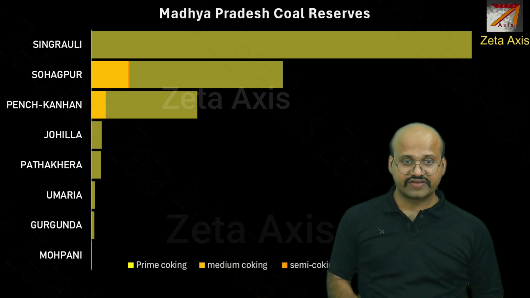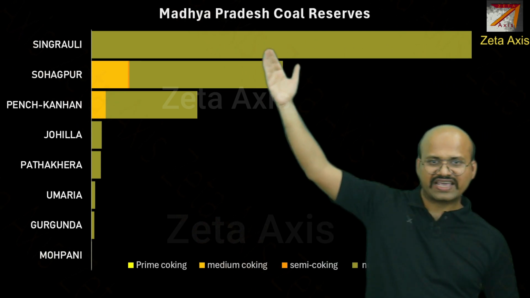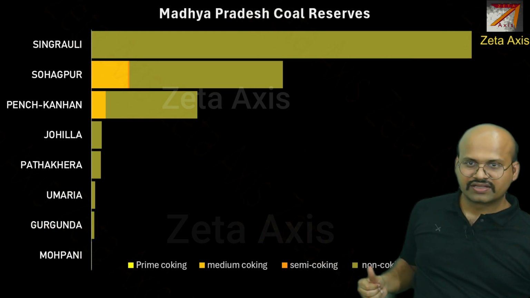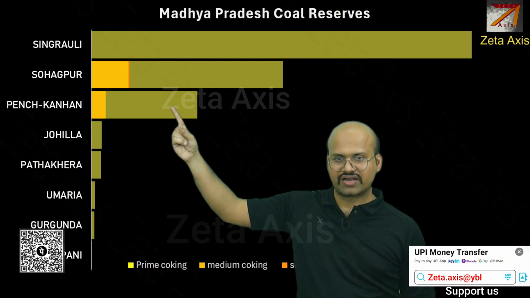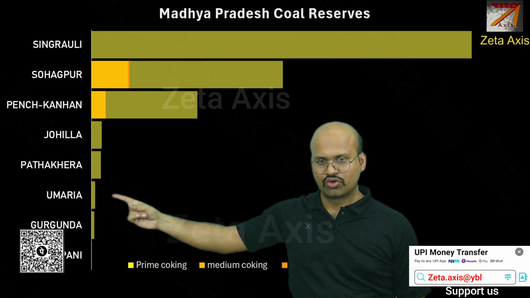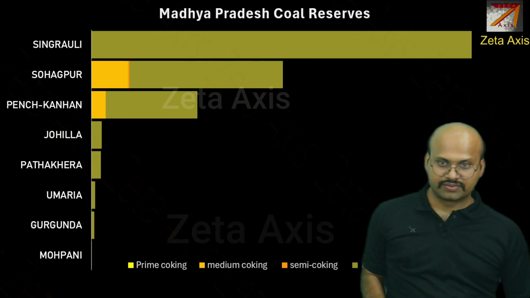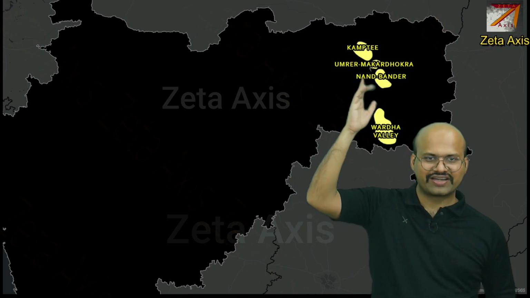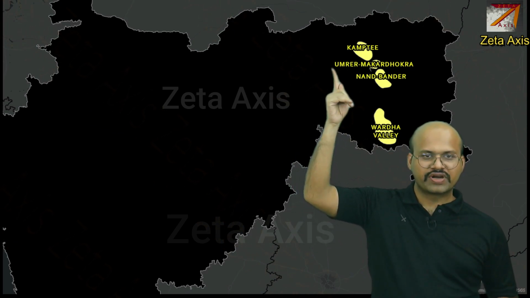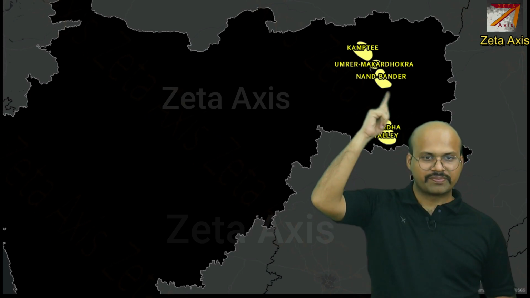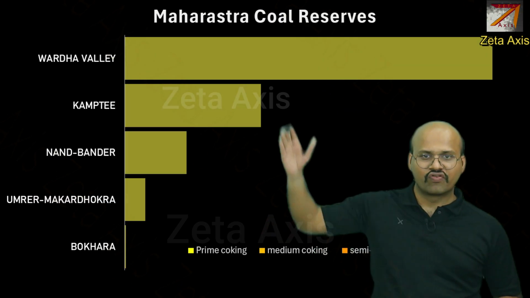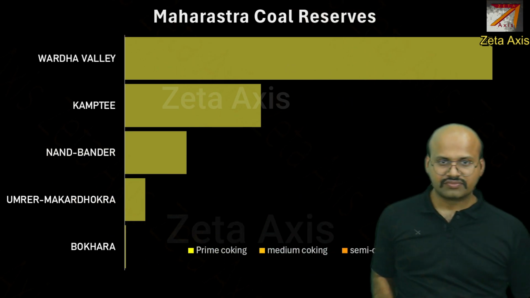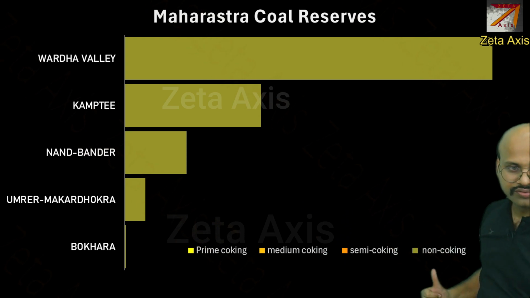If you see the coal reserves of Madhya Pradesh, Singrauli coalfield has highest amount of coal, but the coal generally is of non-coking type. Then we have Sohagpur, Pench Kana, Johila, Pattakira, Umaria, Gurunda, Mohpani. Now let's move to Maharashtra, where we can see that Maharashtra mainly has coalfields on the eastern side, starting from Kamptee, Umrer, Makar Dhokra, Nand Bhandev and Wardha Valley. Out of these, Wardha Valley has highest coal, followed by Kamptee, Nand Bhandev and Umrer. All of these produce non-coking coal.